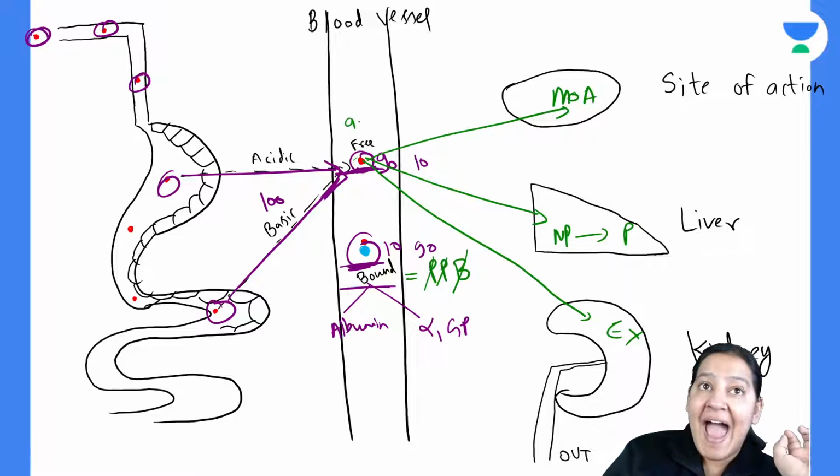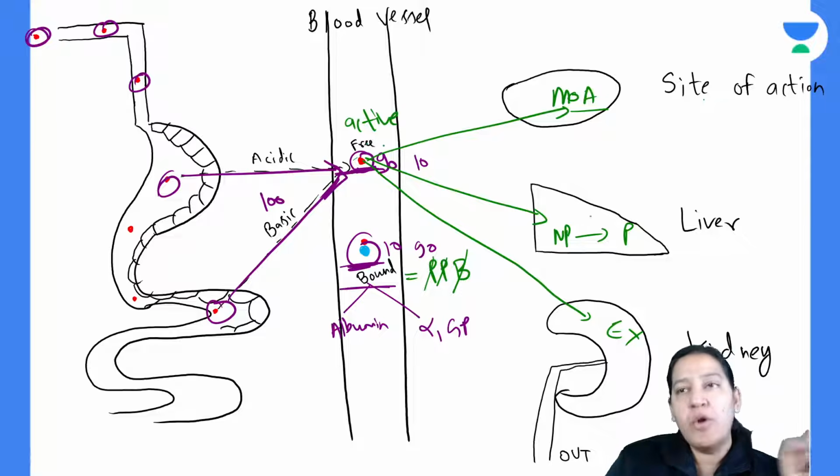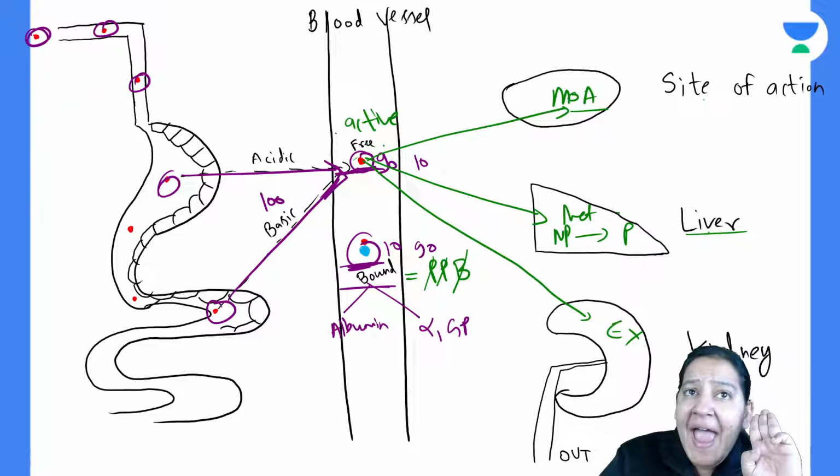So free drug is the active drug. It will go to the site of action and show its mechanism of action. It will go to the liver and undergo metabolism. It will go to the kidney and get excreted. So it is the active form of the drug.